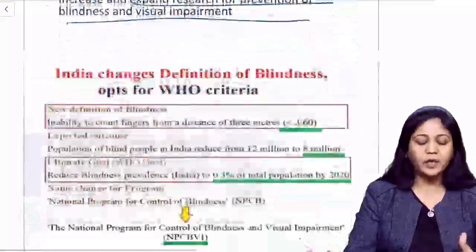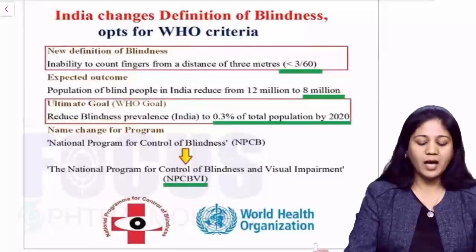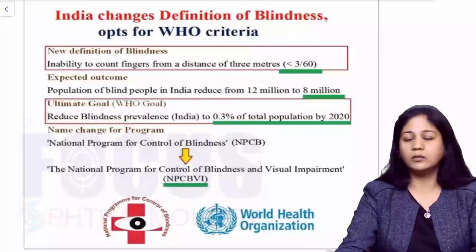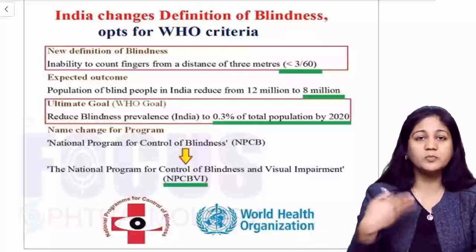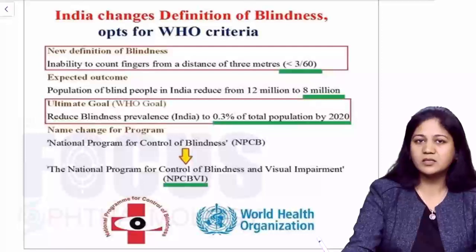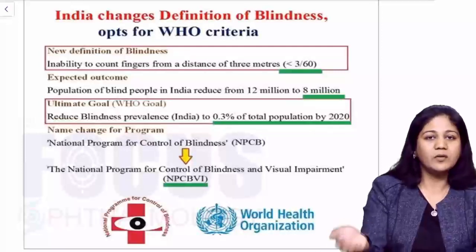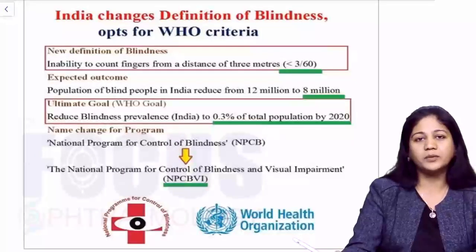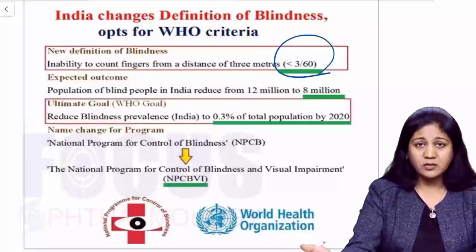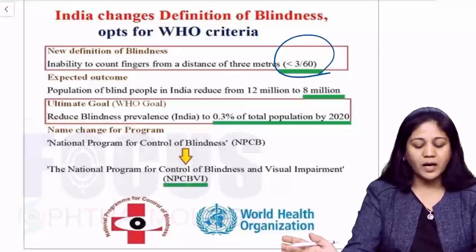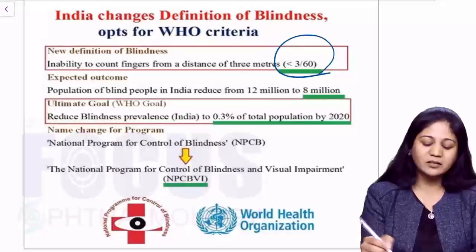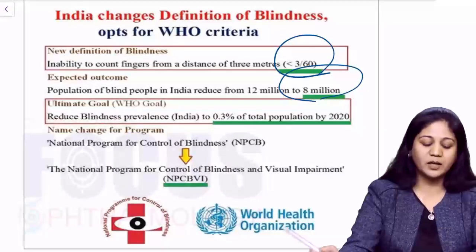Now, since a long time we have seen various changes. In the middle of this program, the government of India changed the definition of blindness from 3/60 to less than 6/60. But again in 2017, we were back to the same definition which was adopted by WHO. So again, we have the same definition. Now again, the definition of blindness in India is visual acuity less than 3/60. Now with this definition, the people who are blind in our country have reduced down from 12 to 8 million.